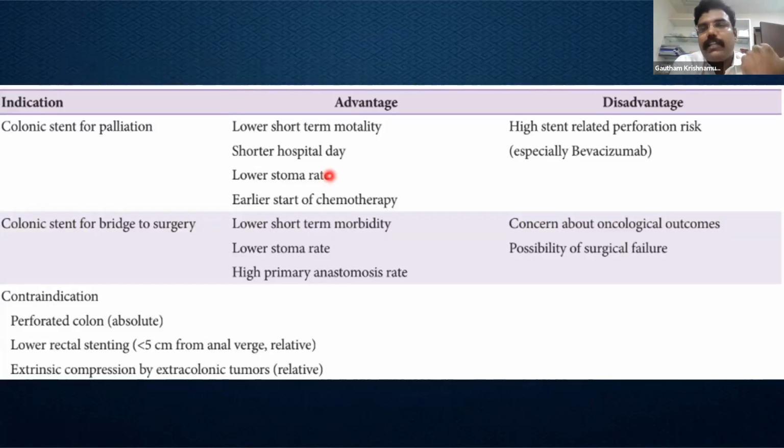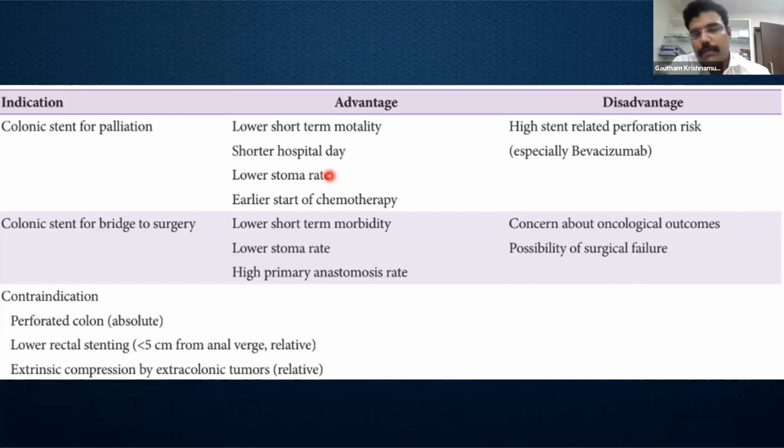So they can be used for palliation. We have a patient who is having an advanced disease, poor performance status, where surgery is not contemplated, then place a stent there. At least obstruction is taken care of and the patient can be put on palliative care. If the patient goes in for further obstruction during the period of palliation, another stent can be placed within the stent. So it has the advantages of low short-term mortality, shorter hospital stay, lower stoma rate, and